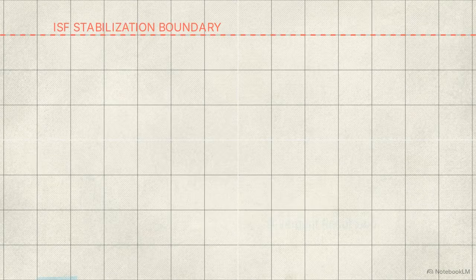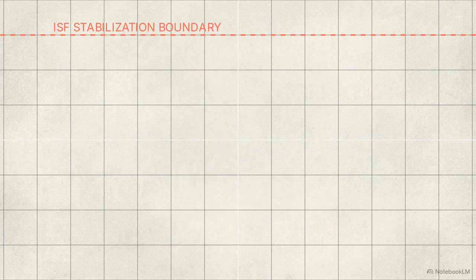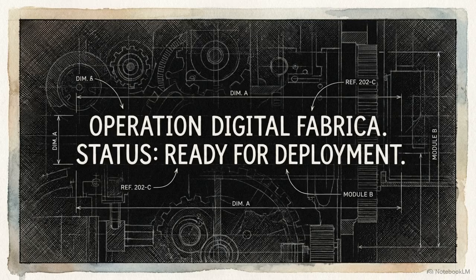Current capital structures rely on infinite leverage and unbounded speculation, divergent patterns that violate stabilization laws. Institutional and sovereign infrastructure must now align with DFT constraints to survive this mathematical necessity.